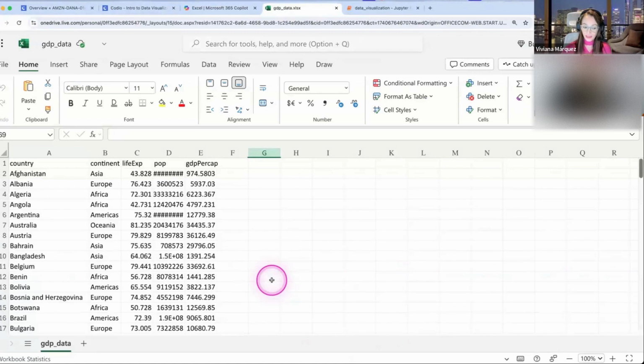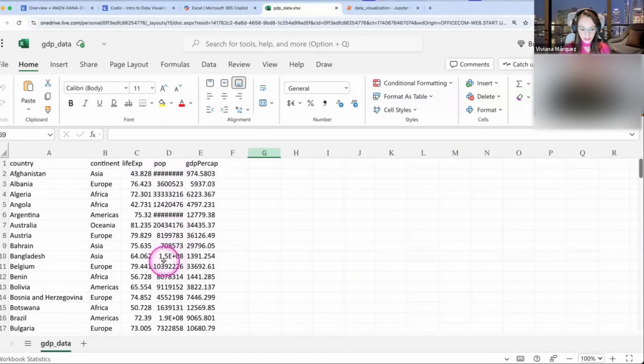So what do we have in here? It's usually good practice as a data analyst, regardless of the field where you are, regardless of the data that you're working with, to spend a couple of minutes looking at your data so you know what you're working with. One thing that I like to do when I first get a data set, and this is not mandatory, I'm just sharing what I usually like to do, is that, for example, here you see these numbers. What that means, like hashtag, hashtag, hashtag, is that that's a very big number that you can't see in Excel. So I want to fix that so I can see the number.